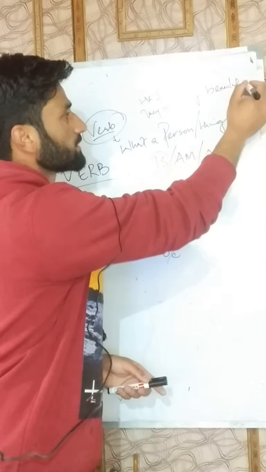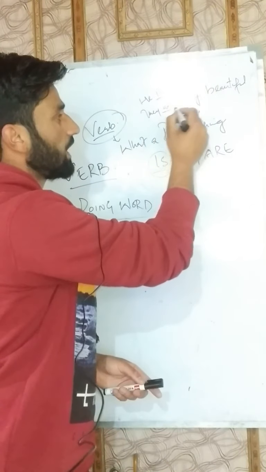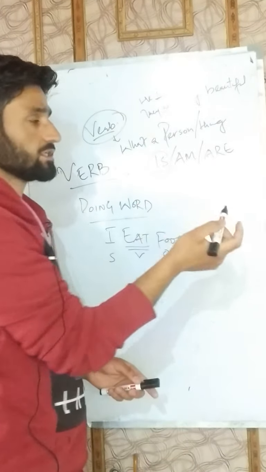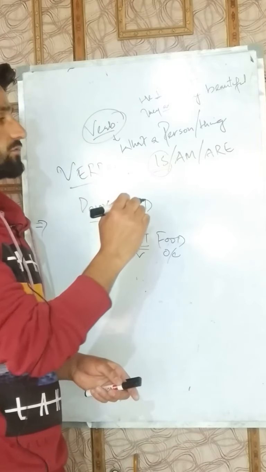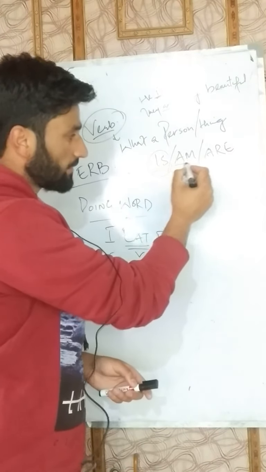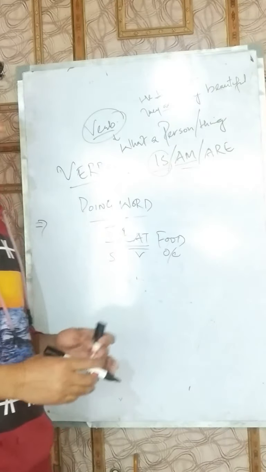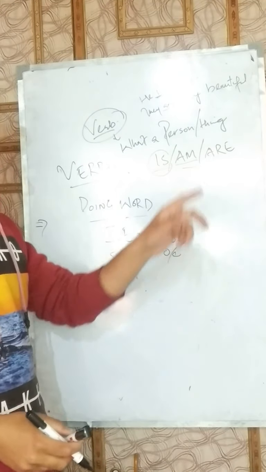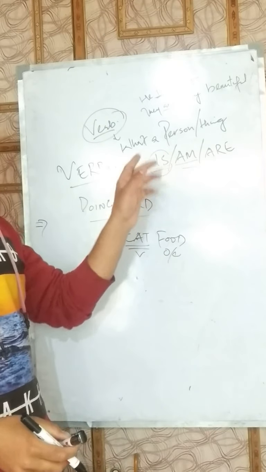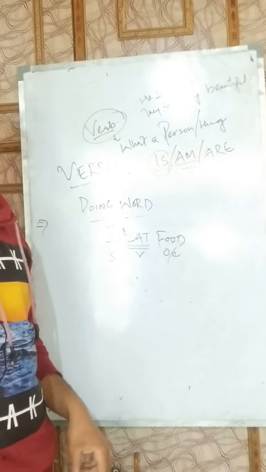So are here comes under the definition of the word verb. And am, for example, I am a boy, I'm a teacher, I'm a student. Now these three are included under the definition of verb.